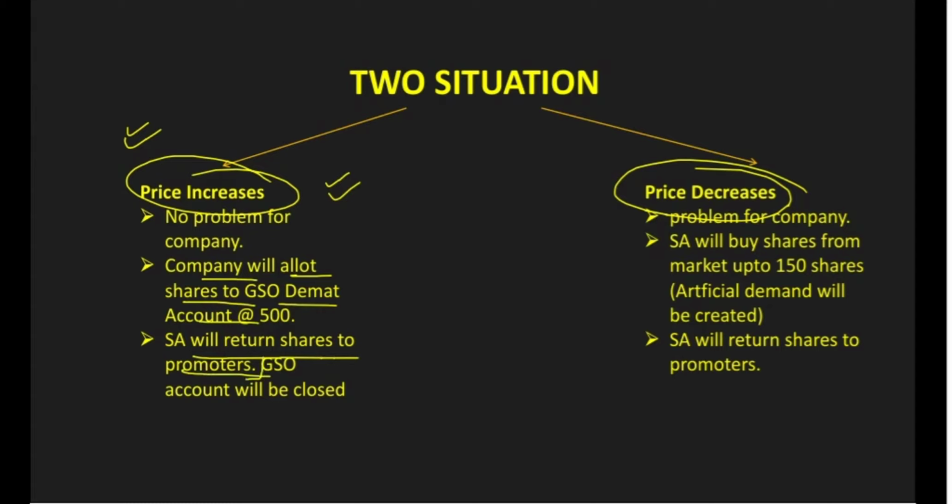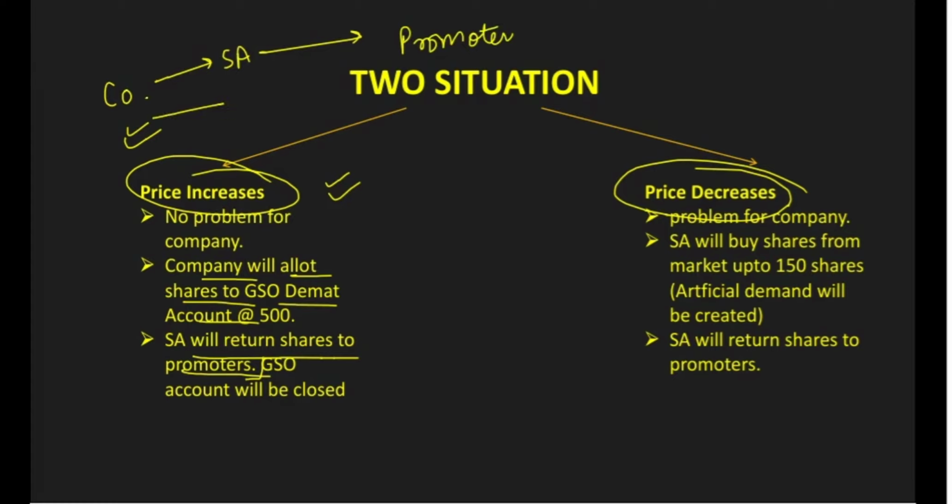Don't get confused between the company and promoter. Company and promoters are two different things, or two different persons. So company will allot shares to the stabilizing agent, and then stabilizing agent will return these shares to the promoter.